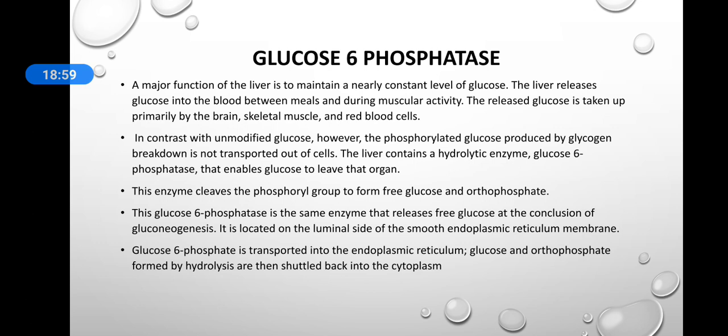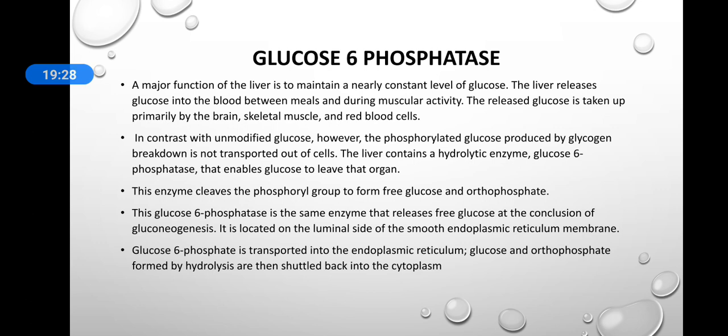The released glucose is taken up primarily by the brain, skeletal muscle and red blood cells, because there is no other source of glucose in these cells, as they cannot do gluconeogenesis. In contrast with unmodified glucose, the phosphorylated glucose produced by glycogen breakdown is not transported out of the cells. The liver contains a hydrolytic enzyme called glucose 6-phosphatase that enables the glucose to leave that organ.